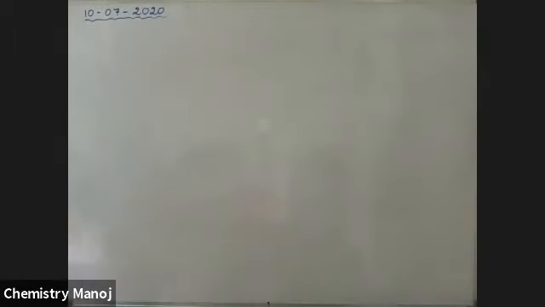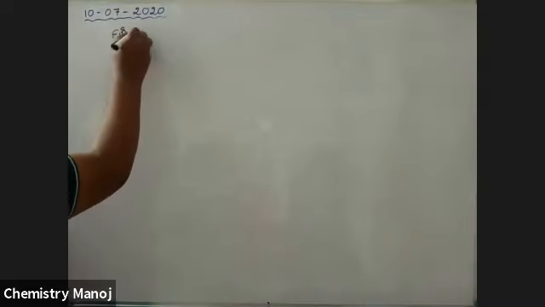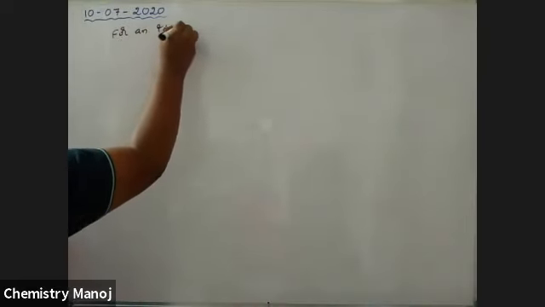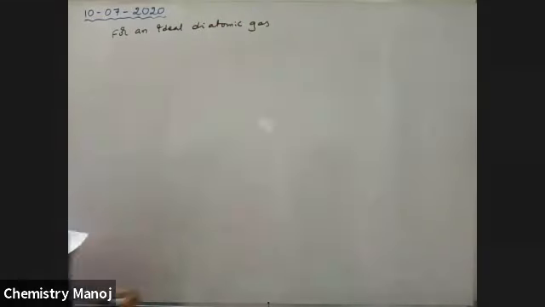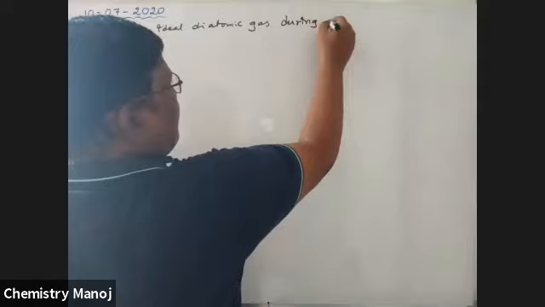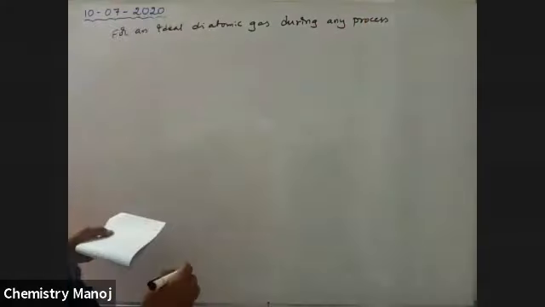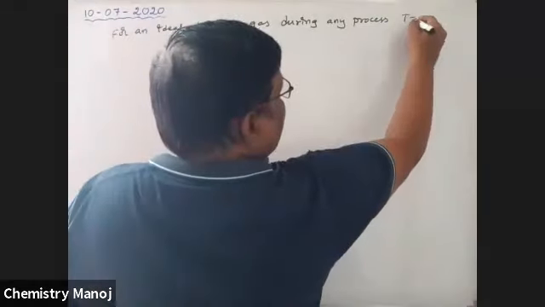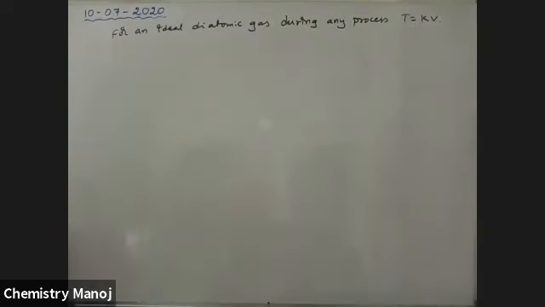So I'm waiting from your side, my dear boy. Please solve on your side. For an ideal diatomic gas, during any process, T is equal to KV.